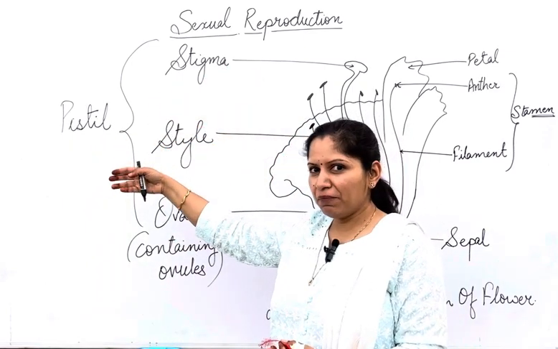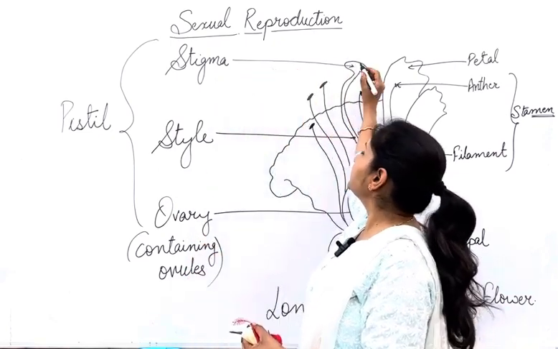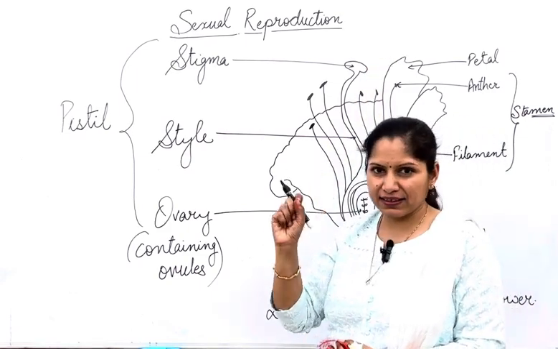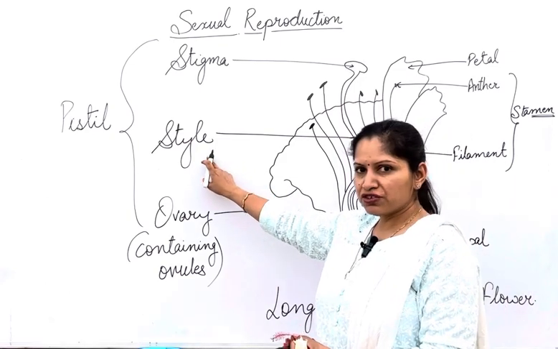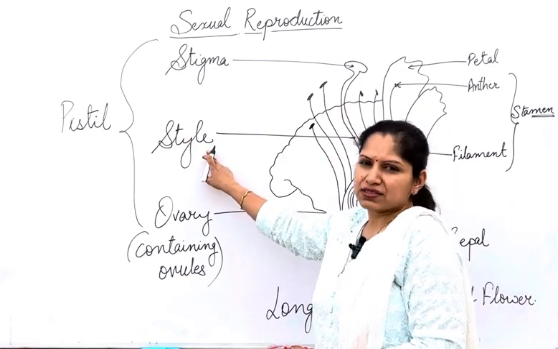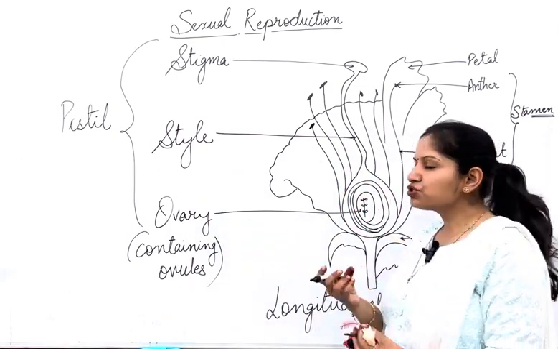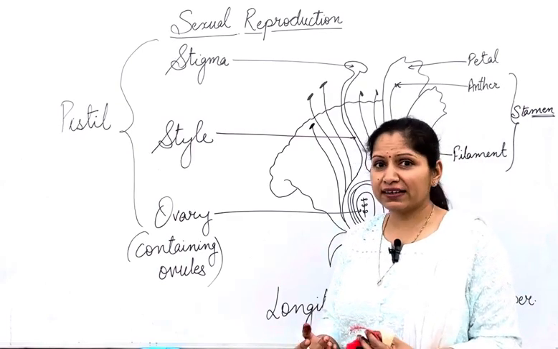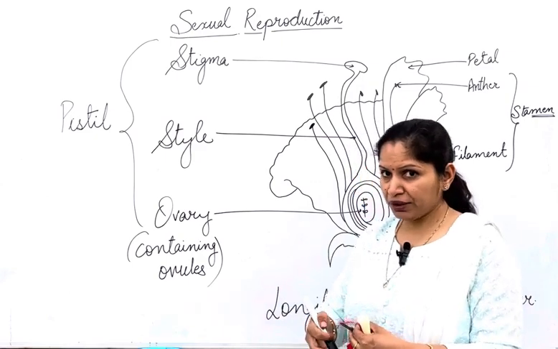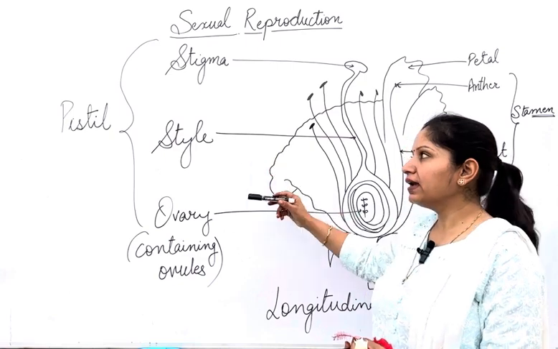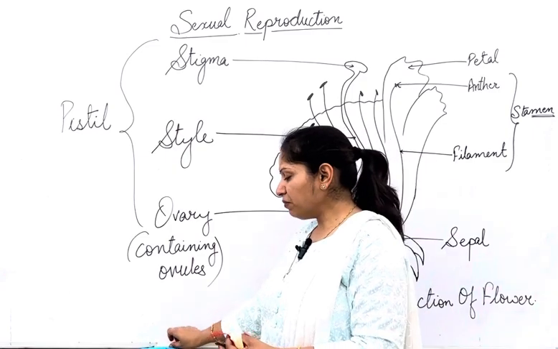Pistil is the female part, and the female part is subdivided into three subparts. These are the stigma, the uppermost part, that is quite sticky in nature. Why it's sticky, I'll let you know. Then there is a hollow tube-like structure, that is the style. Girls have style. And the third one is the ovary. Ovary is the lowermost swollen part, and this ovary contains the ovule, and this ovule has the female gamete. Fine. So stigma, style, and ovary are the parts of the pistil, and the pistil is the female part of a flower.